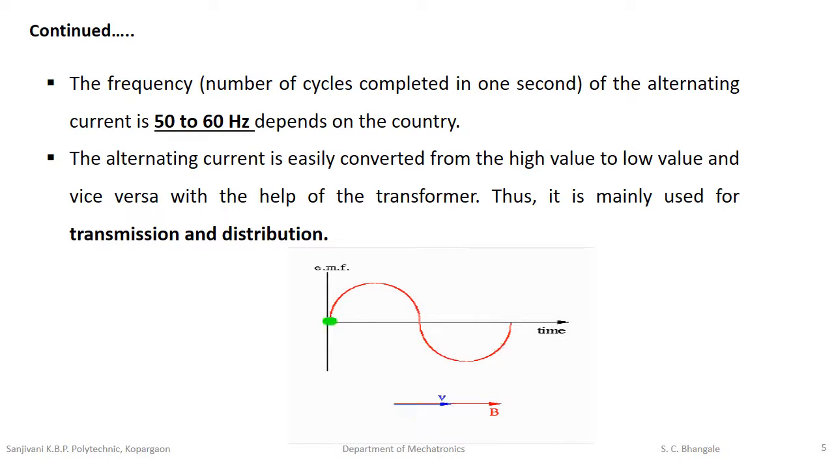The alternating current is easily converted from high value to low value and vice versa with the help of a transformer. Thus it is mainly used for transmission and distribution. According to our circuit requirement, we can decrease or increase the alternating current with the help of a transformer. If we see this diagram again, the waveform indicates the current flow in both directions.